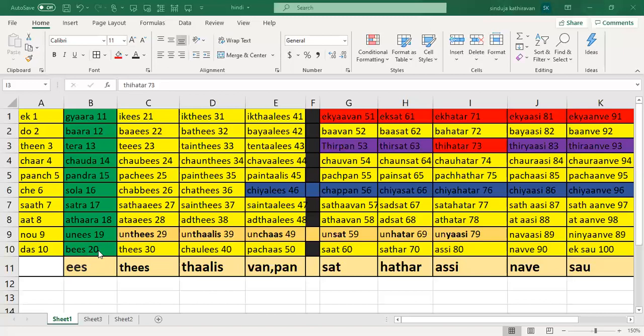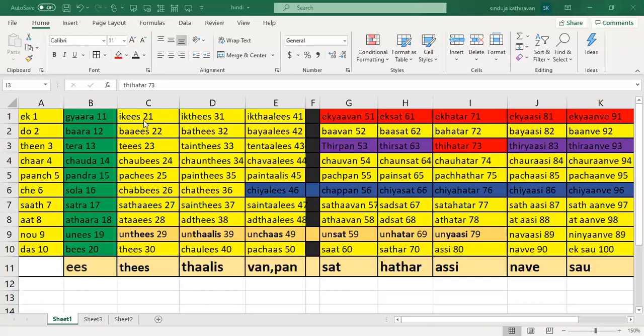If you want to count the 20 series, we have to use a word called is. So should we say is ek, is do? No, it's just reverse. In Hindi, we don't say 21, 22, we say 1 and then 20. So they read the number backwards.